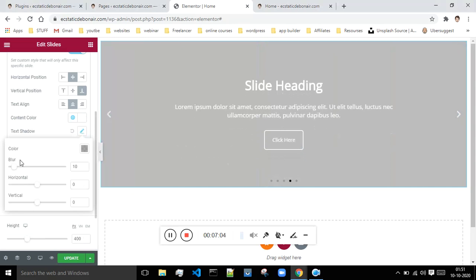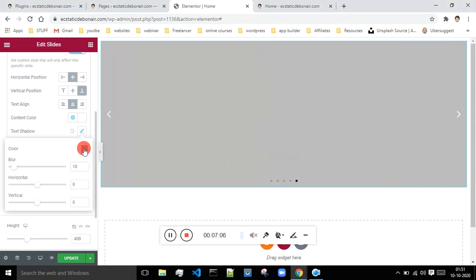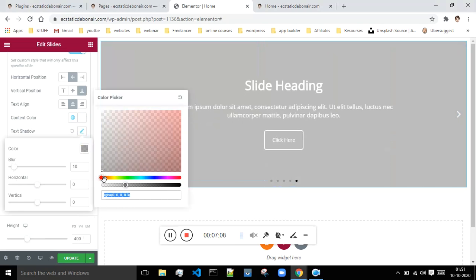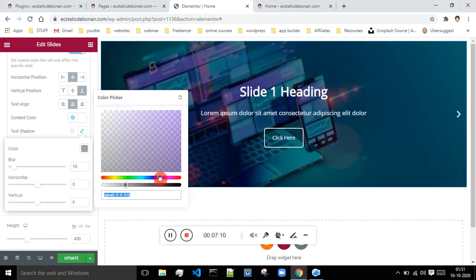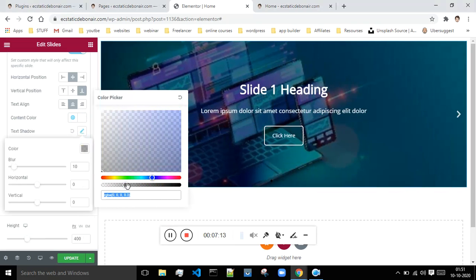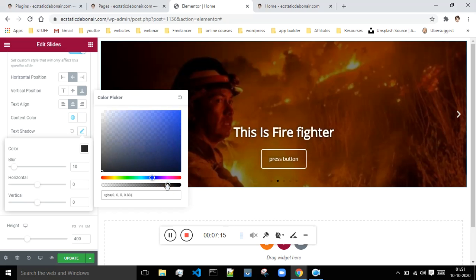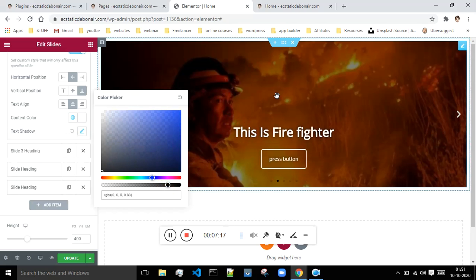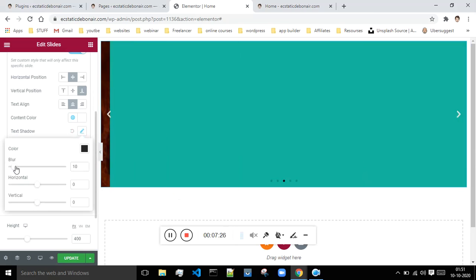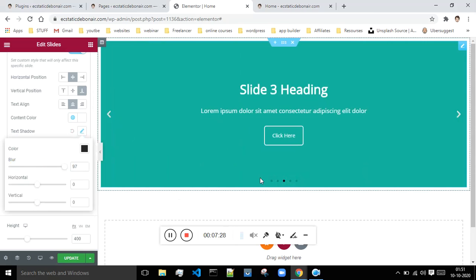But let's try to show the shadow on some slide. Let me just have the shadow of blue color. I will make it a little bit darker. Okay, so this is that slide, but as of now I'm still not able to see the shadow. Let me just make it blur and see.